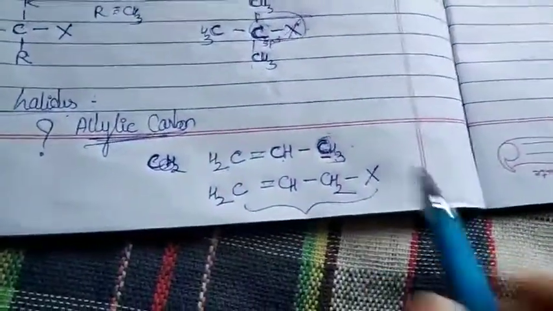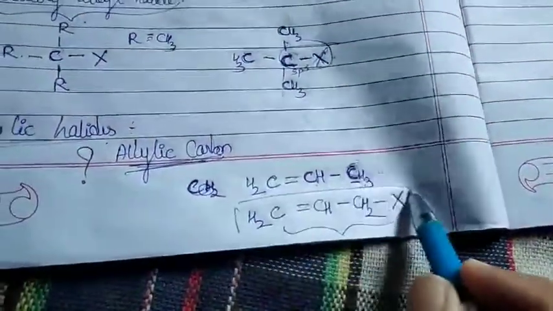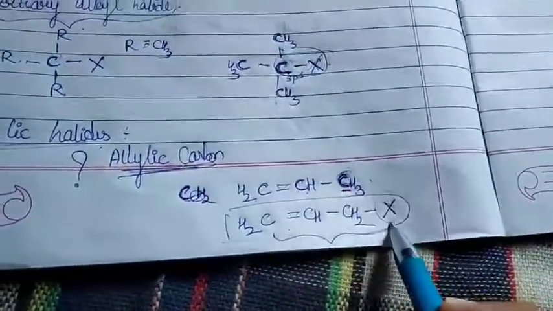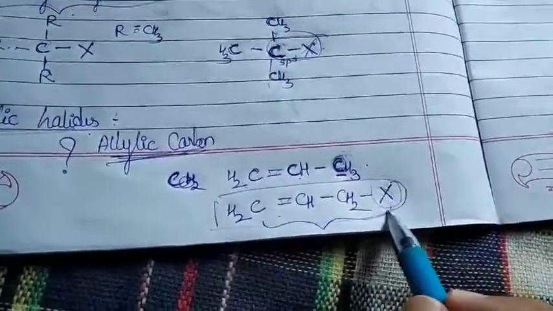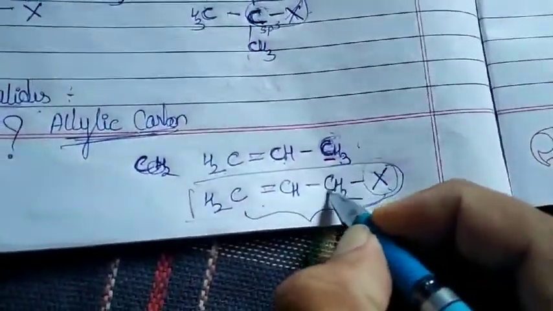So how can I define now my allylic halide? Compound in which the halogen is bonded to sp3 hybridized carbon.